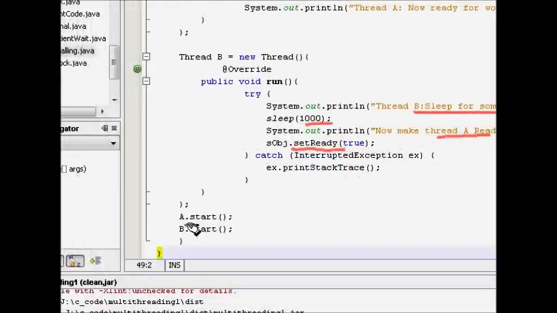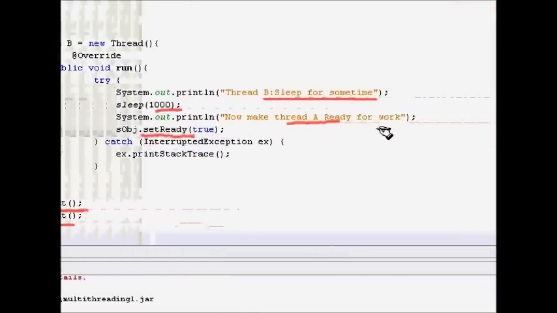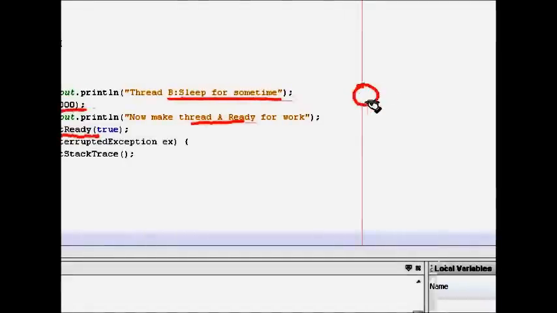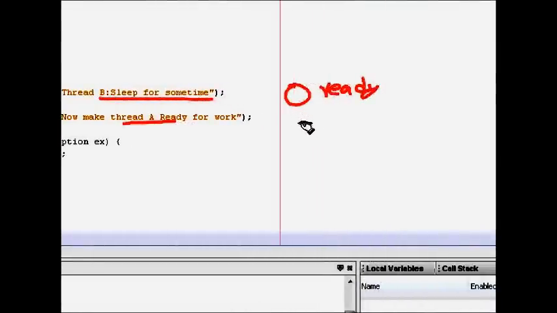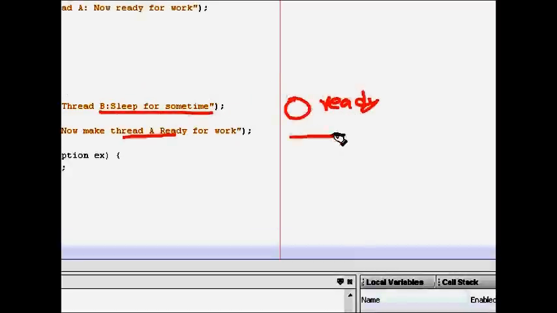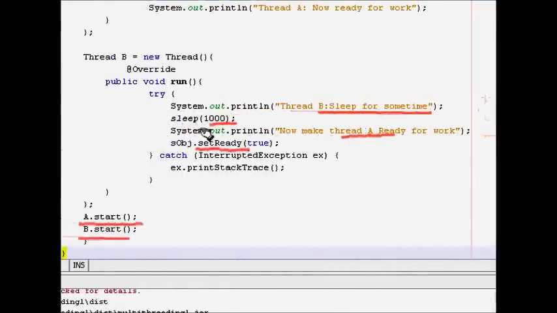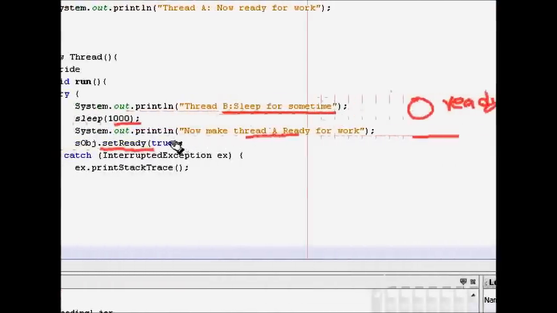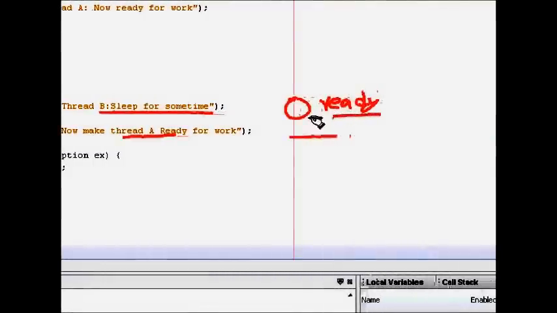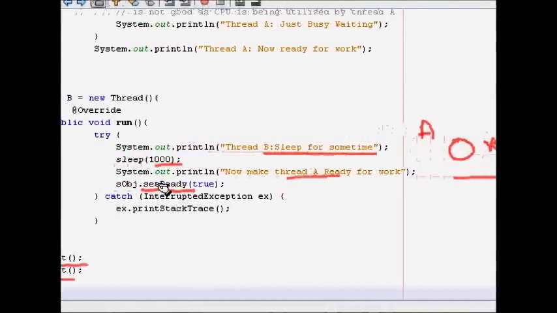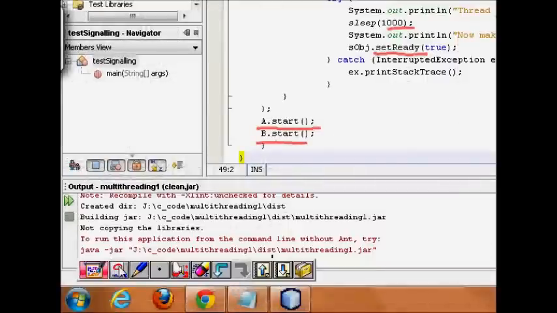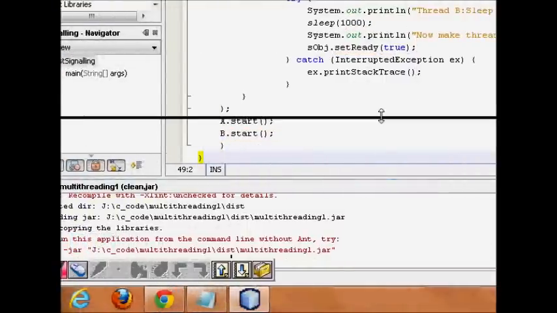So we start the two threads, A dot start, B dot start. When A starts, it will look at the is ready variable, find it is not true, and print busy waiting. Again it goes back and checks, it is false, and it keeps on doing this. At the same time B starts, sleeps for some time, then sets that boolean as true. When A reads this, it sees that it is ready now, comes out of the while loop, and prints I am ready.